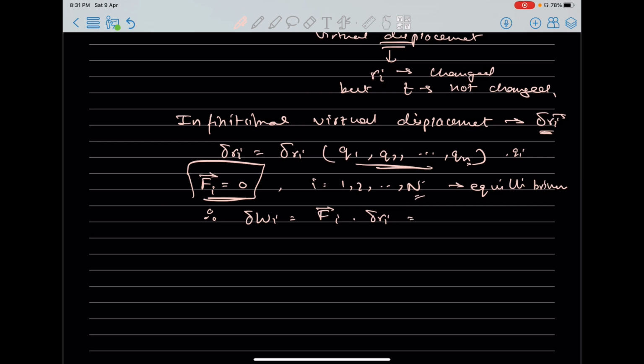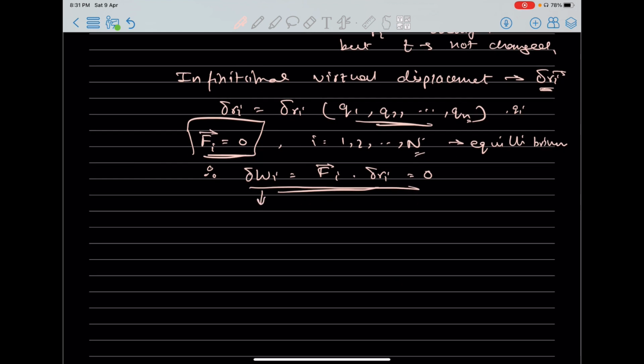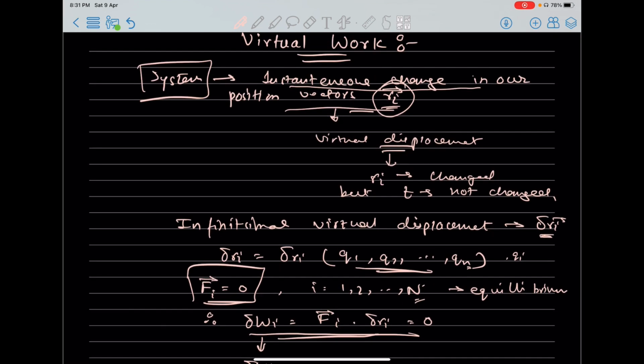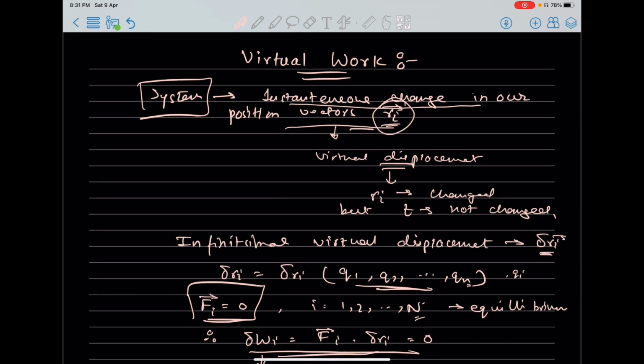Now for the equilibrium case, what can we write? dWi equals 0. Okay. Therefore, we can say this virtual work dWi equals 0. How did we conclude that? See, let us go back to the beginning.